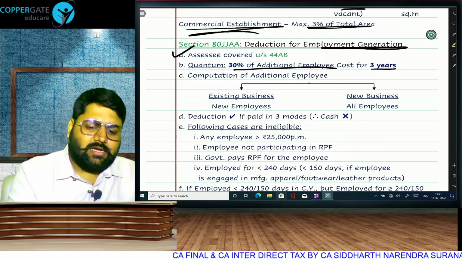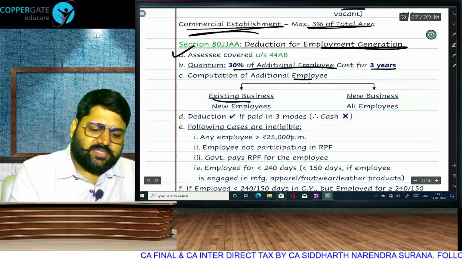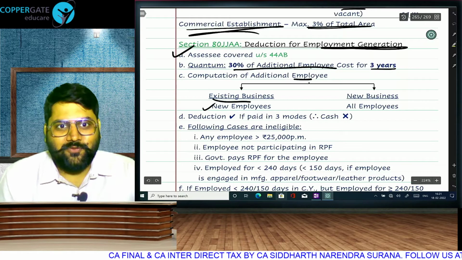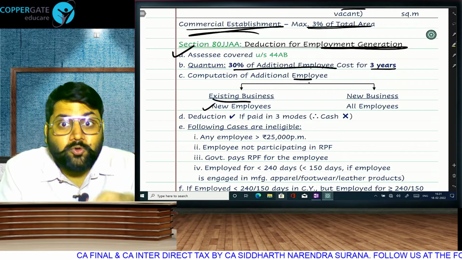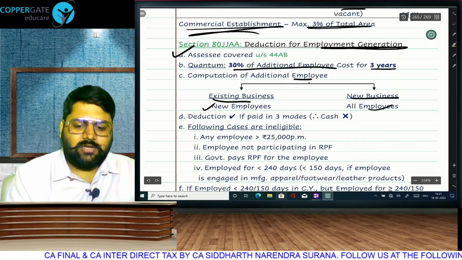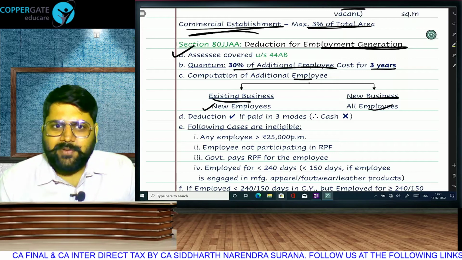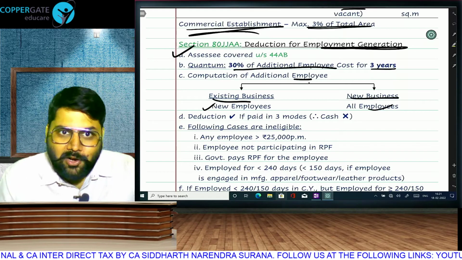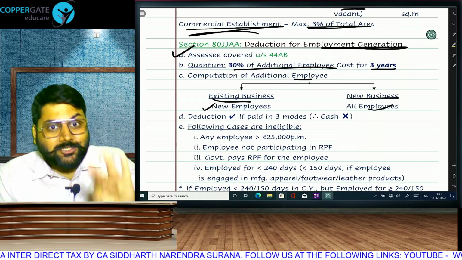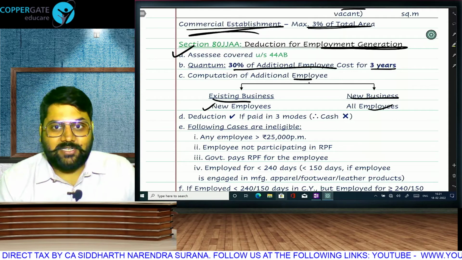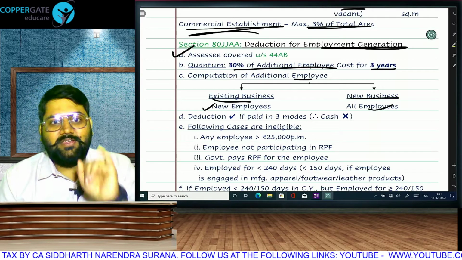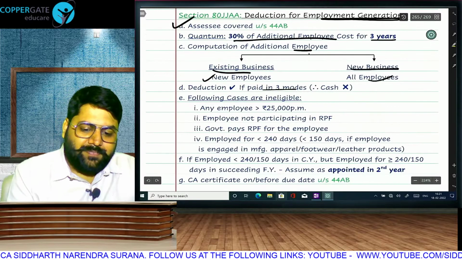How will you find out additional employees? If it's an existing business, then new employees, not increasing the salary of the existing employees, newly recruited people. And if it is a new business, then all employees are new only. We will pay them salary. Salary will be fully allowed as PGBP deduction. Plus 30% of their salary will be further allowed under Chapter 6A for 3 years. It has to be paid in the 3 allowable modes.